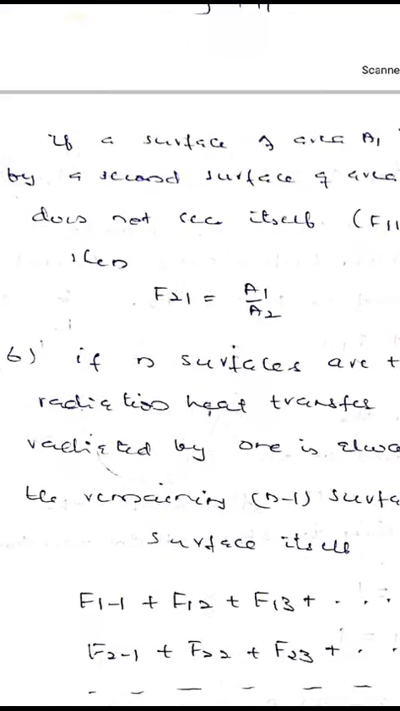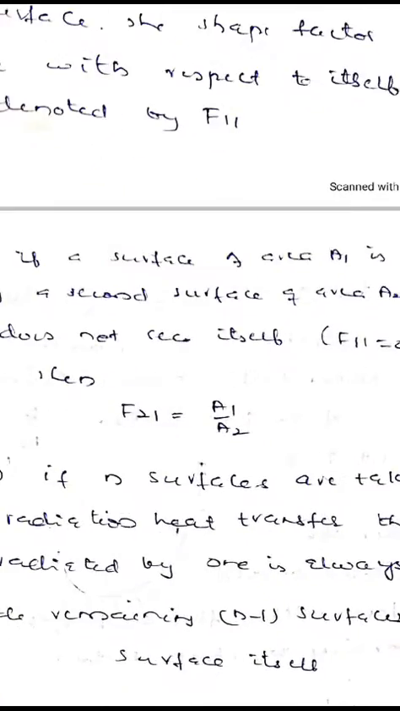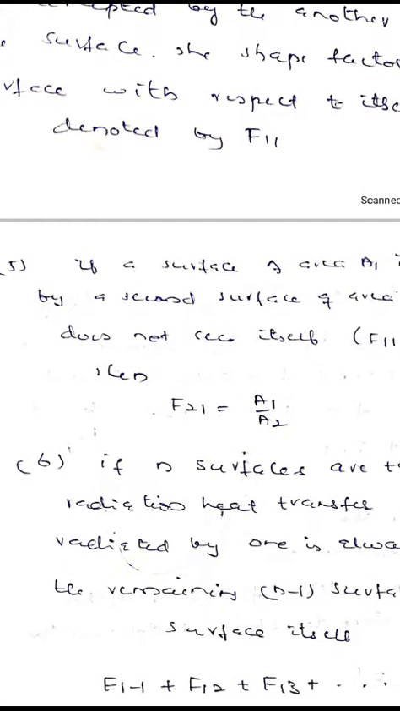Then concentric cylinders. For concentric cylinders having inner surface 1 and outer surface 2, the inner cylinder is enclosed by and concentric with the outer cylinder 2. Then the shape factor of 1 with respect to 2 is 1. F12 equal to 1, because all the radiation coming from the inner cylinder is intercepted by the outer cylinder. Whereas the shape factor of the outer cylinder with respect to the inner cylinder is F21 equal to A1 by A2.